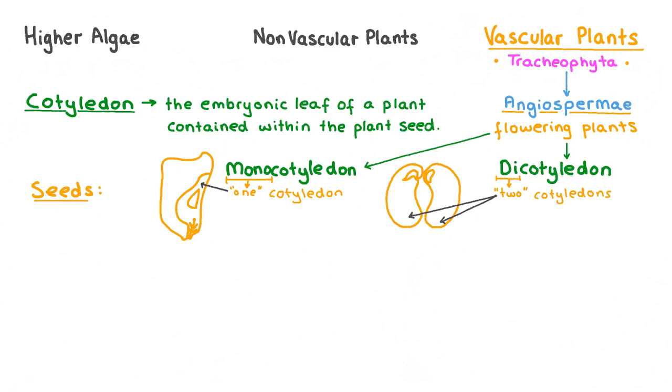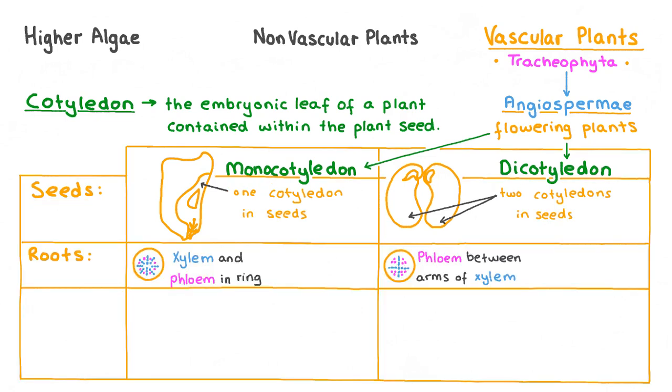We know that monocots and dicots differ in their seed structure. They also have various other important structural and functional differences. For example, in the roots of monocots, the vascular bundles are arranged differently. The xylem and the phloem are arranged in a ring.